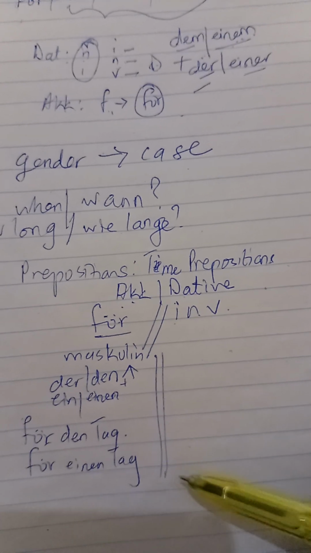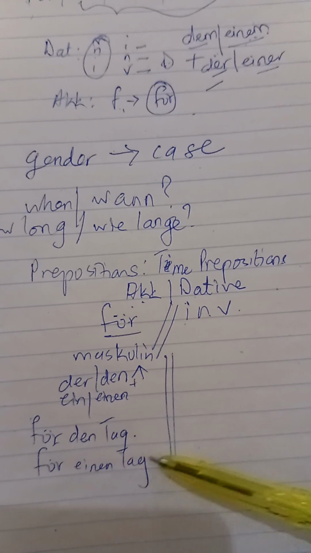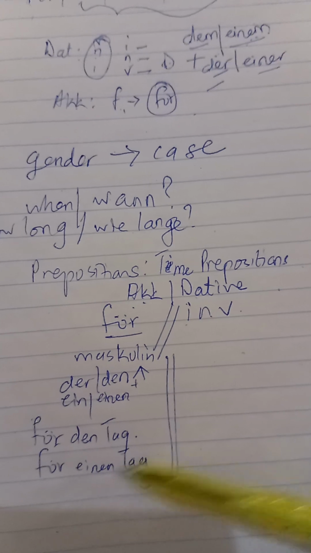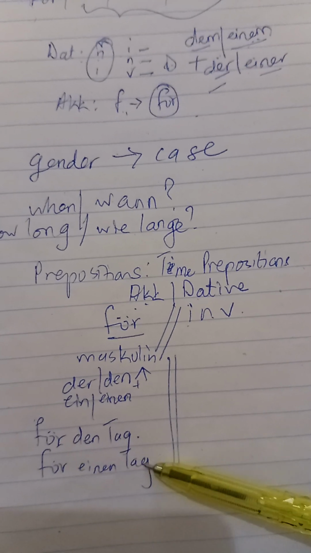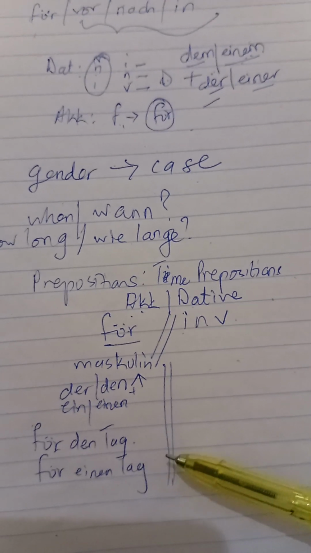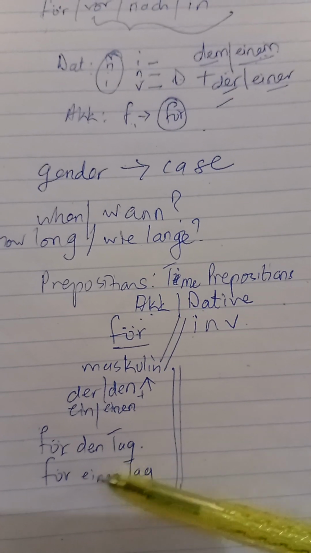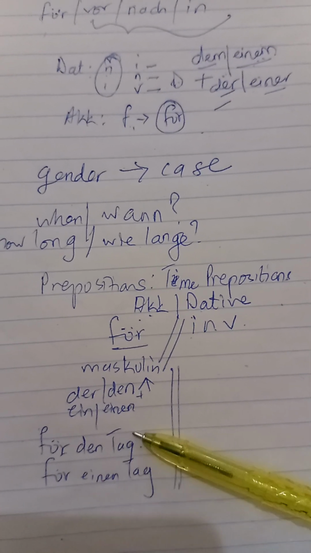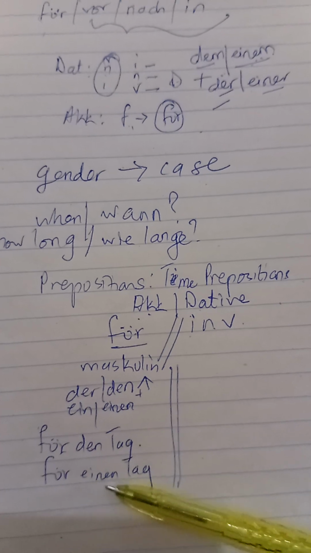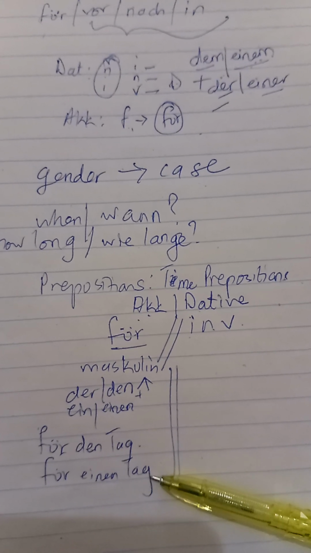Zwar den und also Tagen. So, für einen Tag, for one day. Für einen Tag. Prima, ich finde das gut, ausgezeichnet. Hope you understand, verstanden. So, für den Tag, for the day. Für einen Tag, for a day.